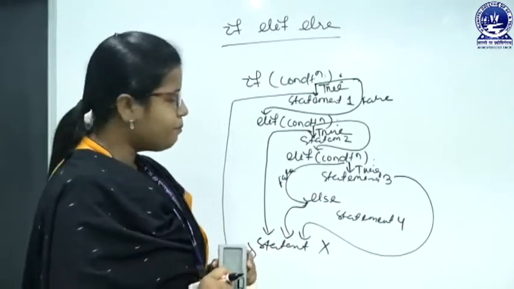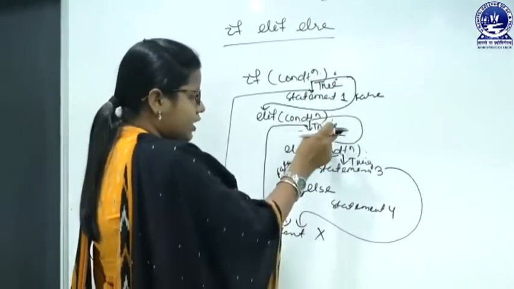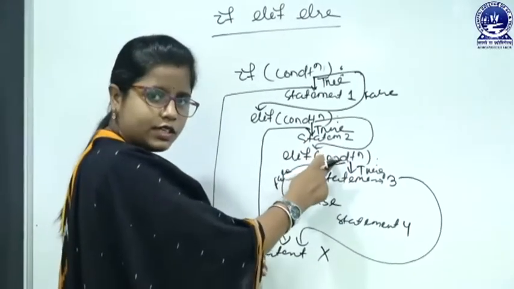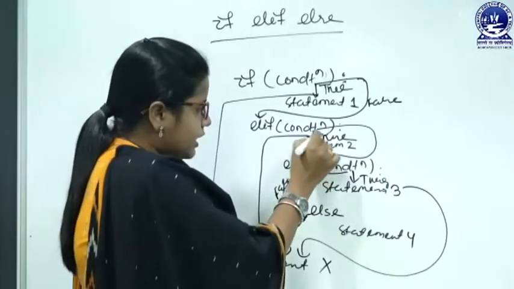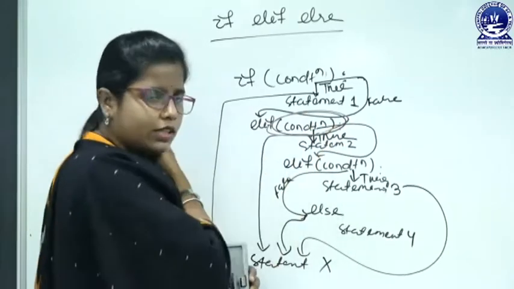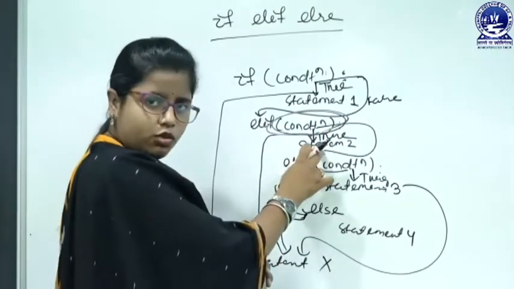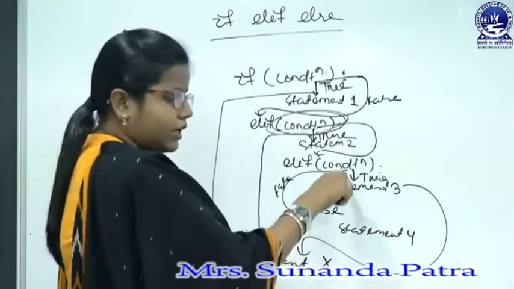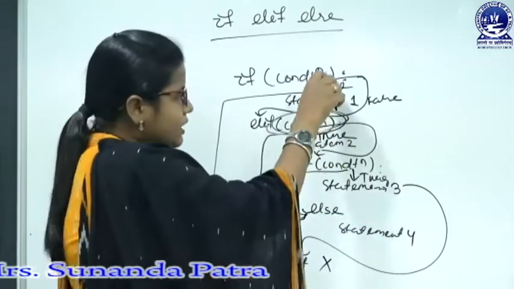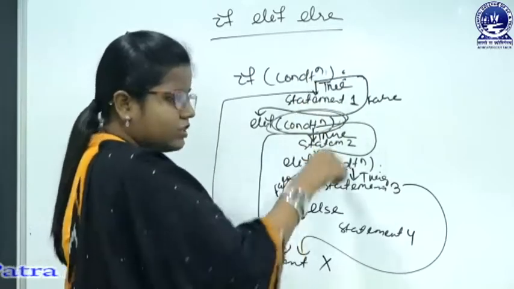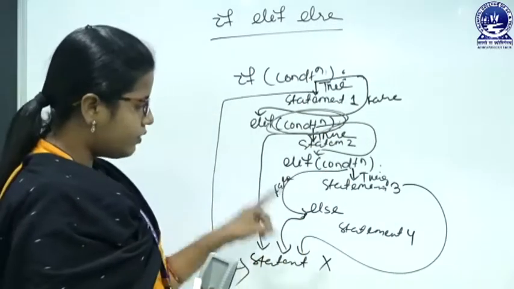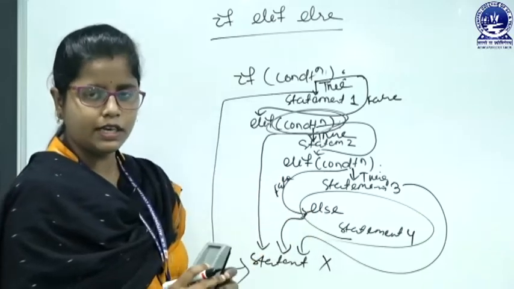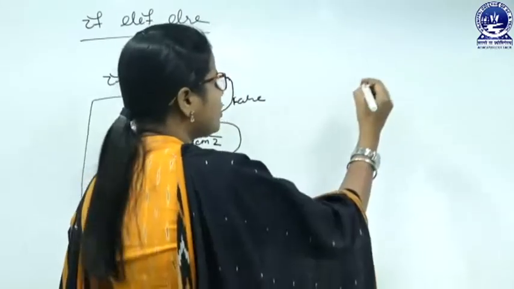So, we can say once a condition becomes true, we will go for the statement that is associated with that condition. Suppose the second condition is true, then we will go to statement 2, then after, statement X will get executed. If none of the conditions is true, that means conditions 1, 2, 3 are all false, then we will go for the last statement, that is statement 4. The last else part will get executed. So, let us draw the flow chart.